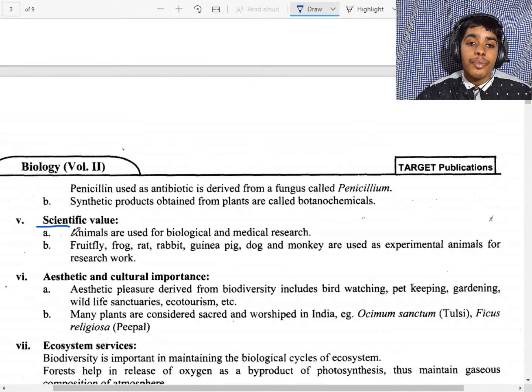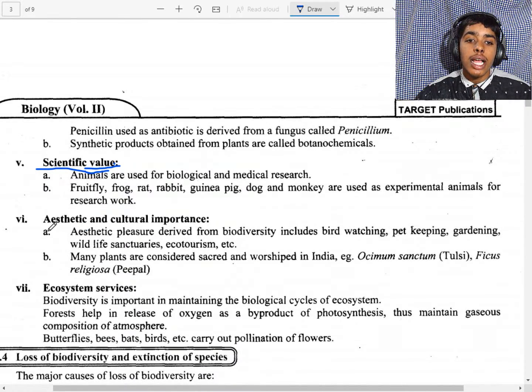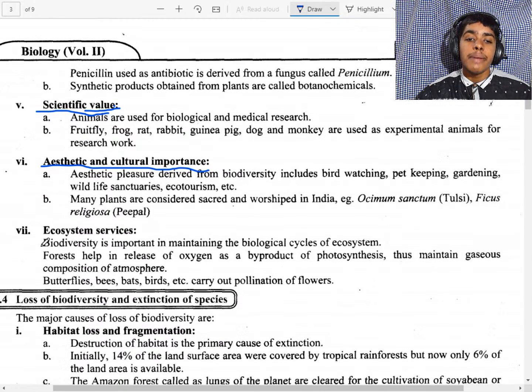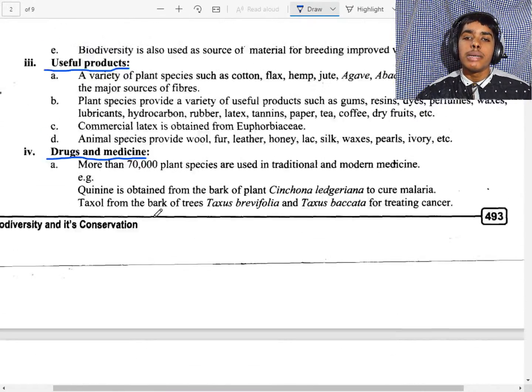Scientific value, that means they are used for experimental work and help in the production of new vaccines and so on. Aesthetic and cultural: we have festivals and we pray to them because they keep our mind calm. And ecosystem services, that means it helps in the maintenance of ecosystem balance.